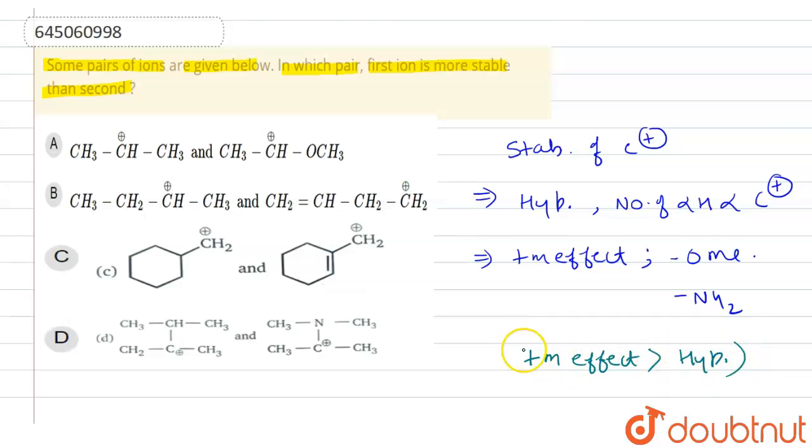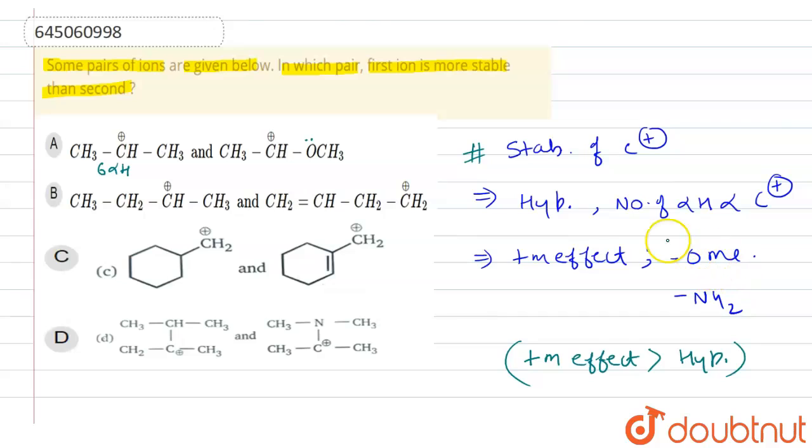This is the basic of organic chemistry, so let's apply these basics to the question. In the first option, we have this type of carbocation. Here we count the number of alpha hydrogens: 1, 2, 3, 4, 5, 6. Six alpha hydrogens are there, so it will be stabilized by hyperconjugation, and here it will also show plus M effect.